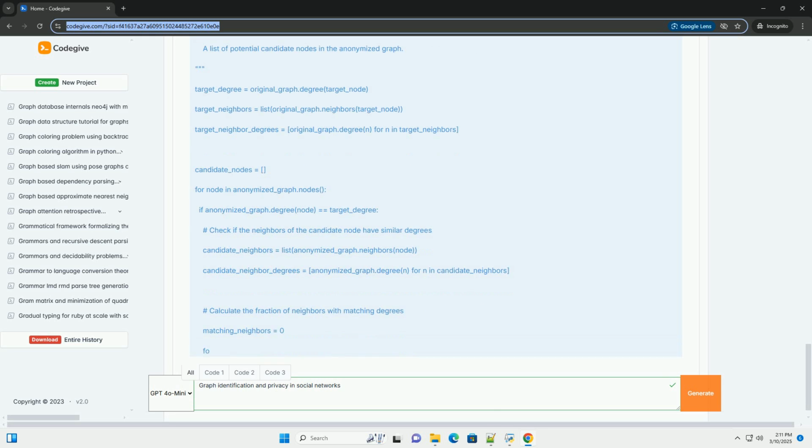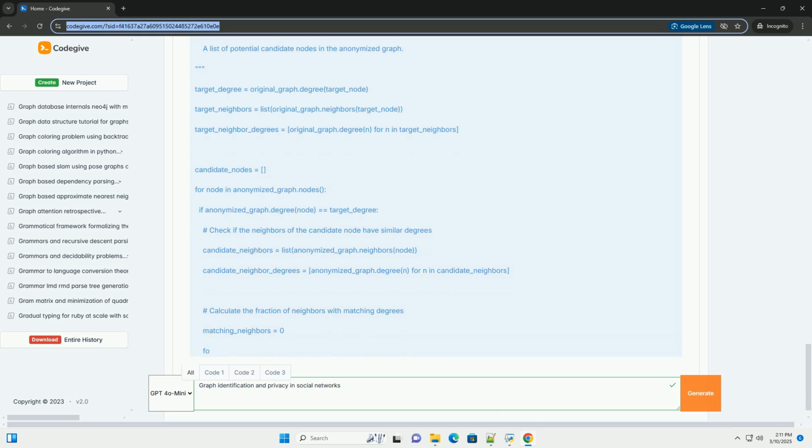2. Structural inference. Exploiting structural properties of the graph to infer attributes. For example, if a user is a bridge between two distinct communities, the attacker might infer that the user has knowledge or connections related to both communities. 3. Collective inference. Iteratively inferring attributes of multiple users based on their connections. The attacker might start with a small set of users with known attributes and then use those attributes to infer the attributes of their neighbors, and so on.